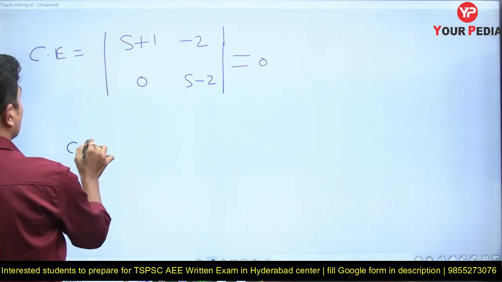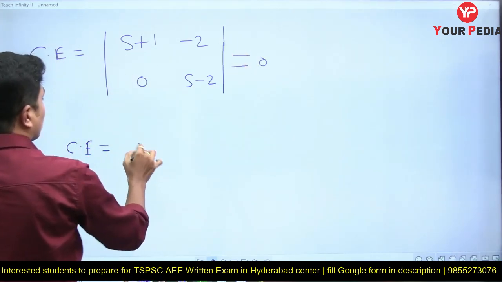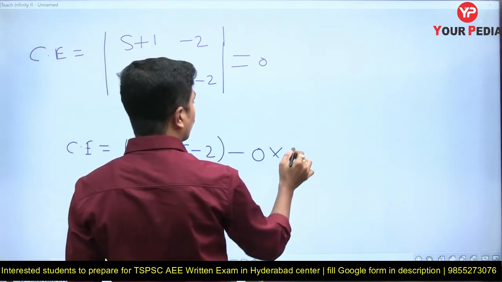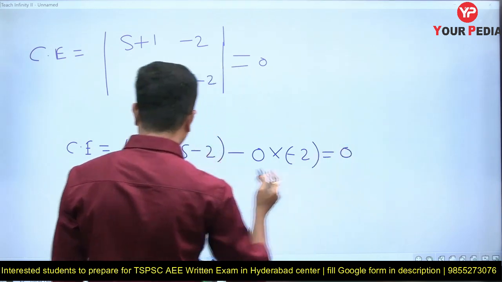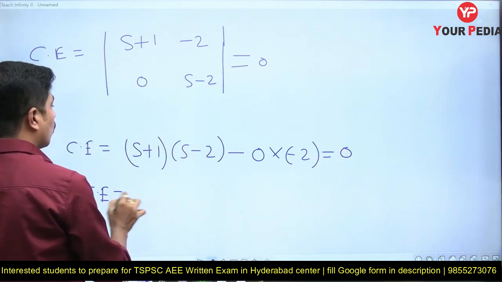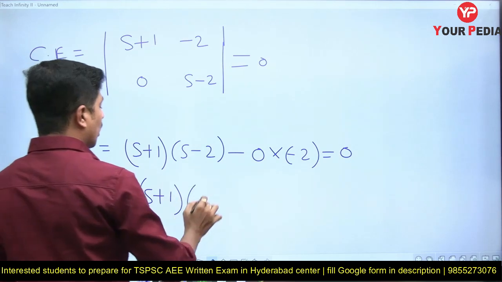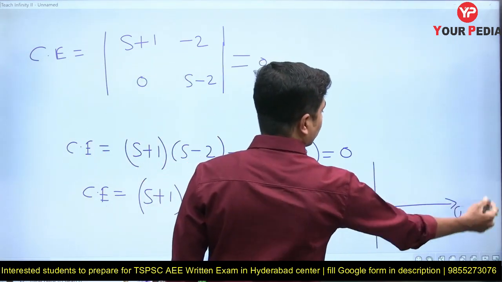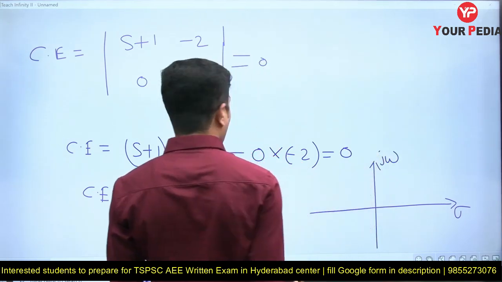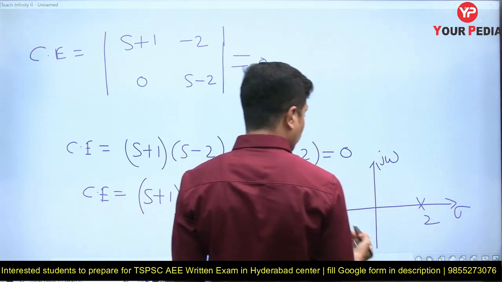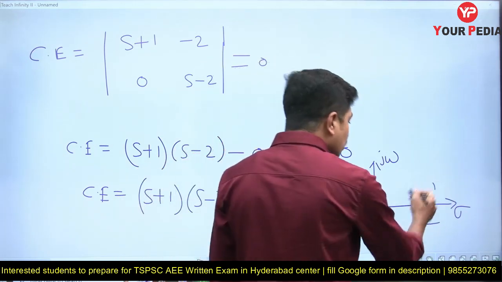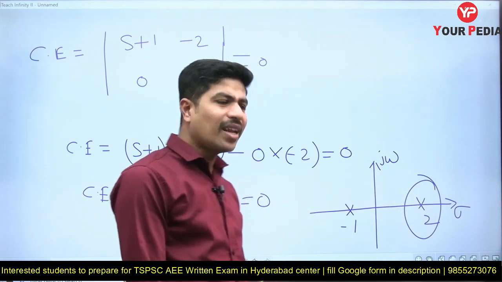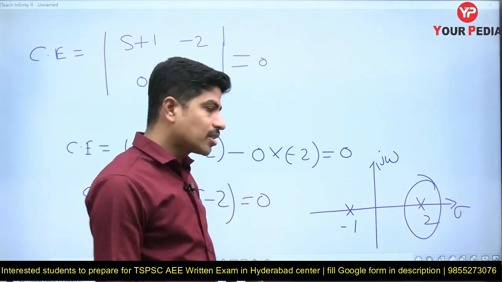Now how to get the characteristic equation? It is (s plus 1) into (s minus 2) minus of 0 into minus 2 equals 0. So the characteristic equation is (s plus 1) into (s minus 2). If you observe, there is one root in the right half of the s plane. This is sigma, this is j omega. At plus 2 there is a root, and at minus 1 there is a pole. This root is making our system unstable. The given system is unstable, very clearly.